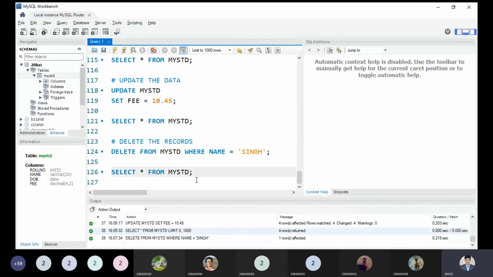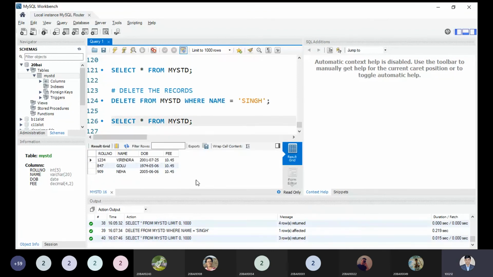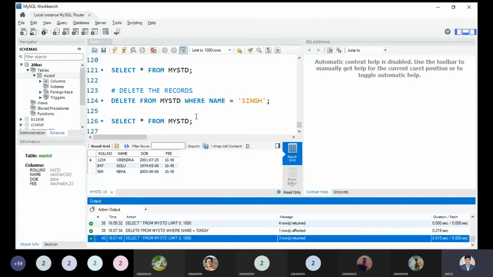Is it deleted or not? Yes. Now you can see that out of the 4 records, I have only 3 records. And after executing this command, at the bottom, MySQL is showing that 3 rows are returned only. Now it is visible to all, right? It is clear to all now.